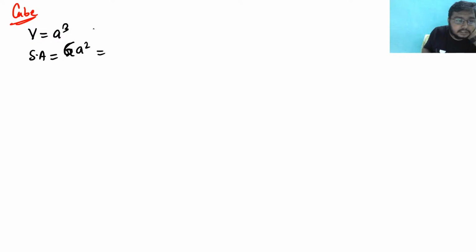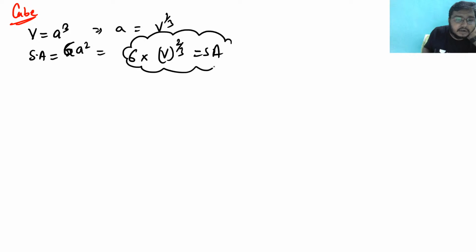Let me convert this in terms of a. a will be V to the power 1 by 3, so 6 V to the power 2 by 3. This is my surface area. I'm converting these things in terms of volume, because we know only one thing, that the volume is the same throughout, right?